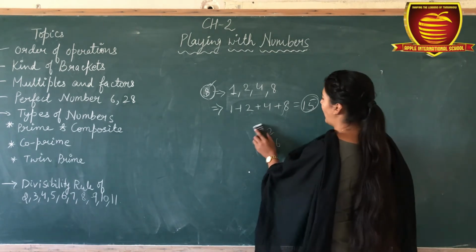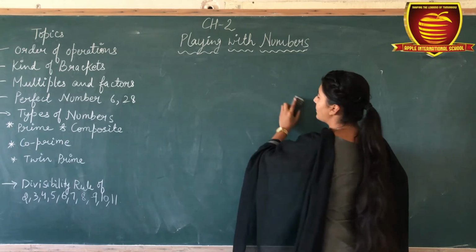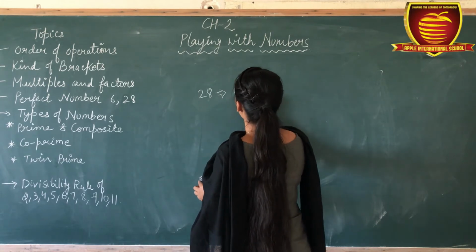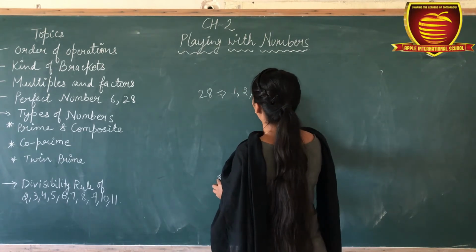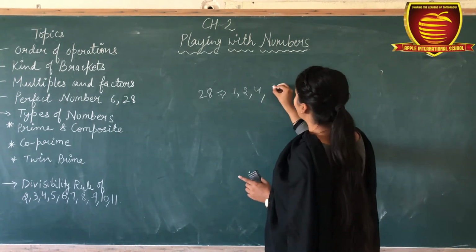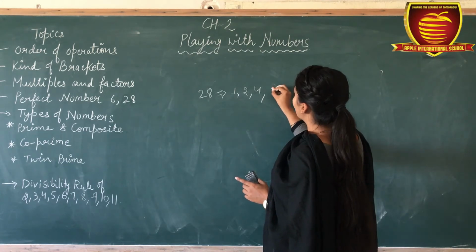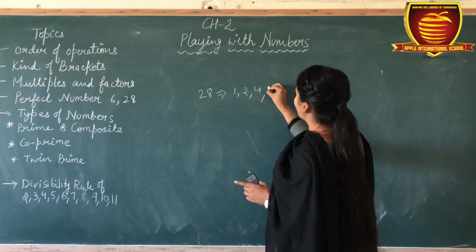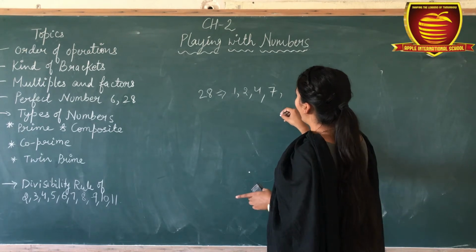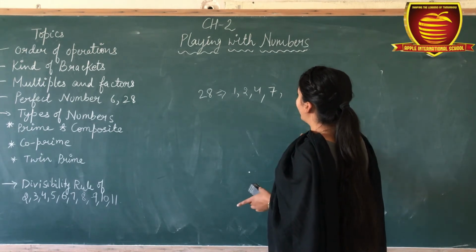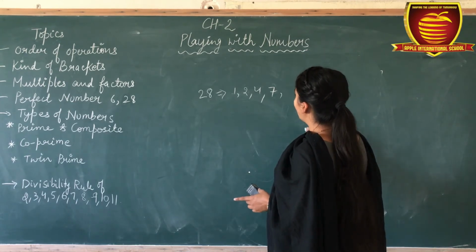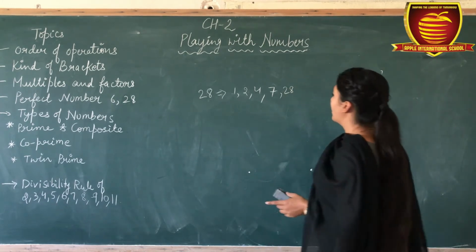Similarly for 28. 28 comes in the tables of 1, 2, 4, 7, 14 and 28.